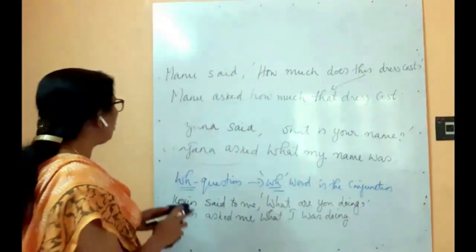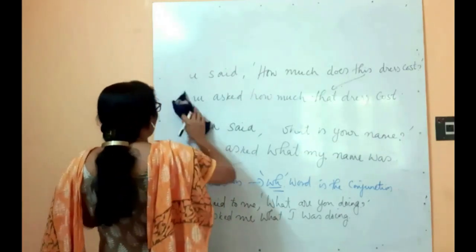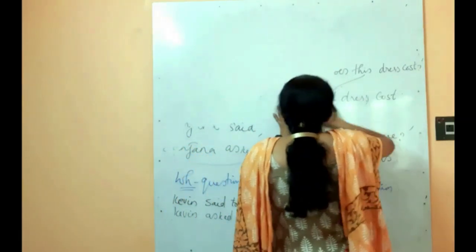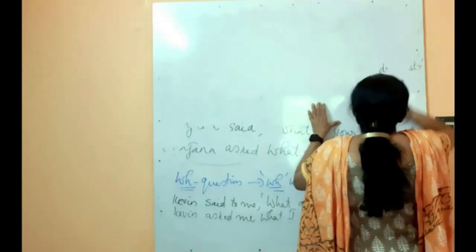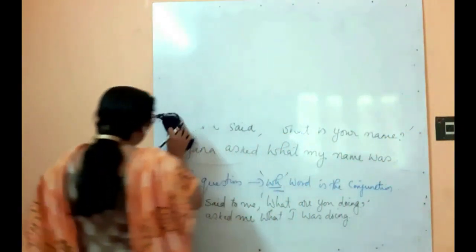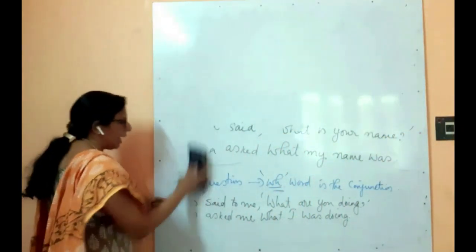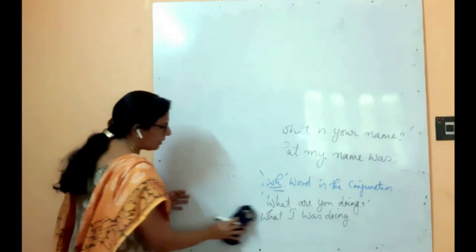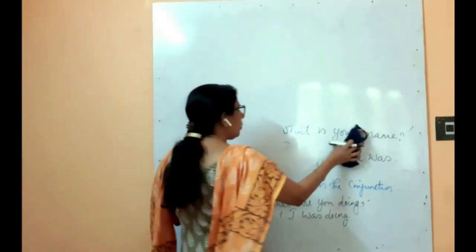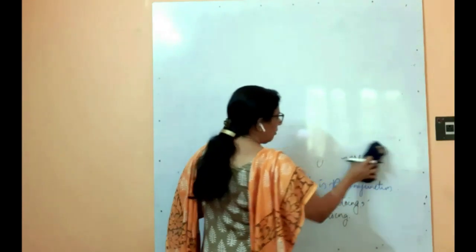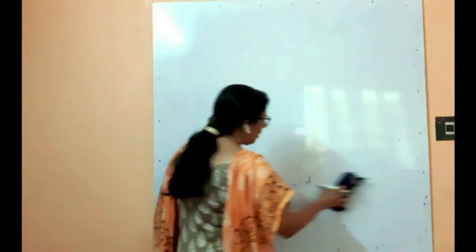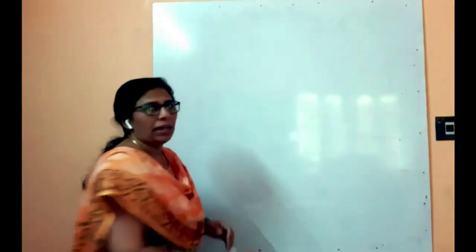Okay, now we will move on to the next kind of sentence, that is imperative sentence. And you know that an imperative sentence will be either a request or an order. And for request and order, the same feeling should come across in the answer also. So the reporting verb you have to use accordingly, the same way as it is given in the question. If it is a request, you can use the reporting verb as requested, and if it is an order, you can use ordered or commanded. Requested, pleaded, ordered, commanded: in such a way the reporting verb you can change accordingly.